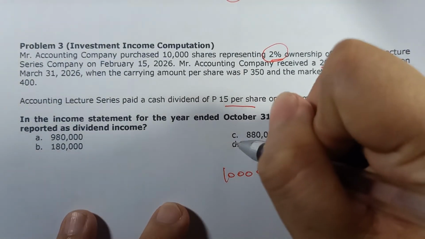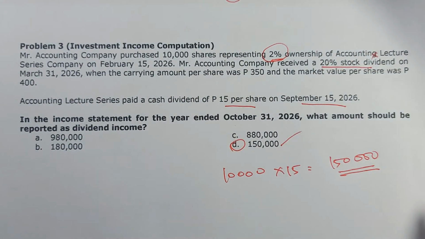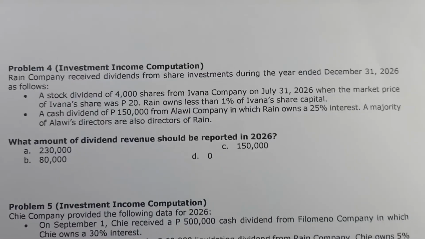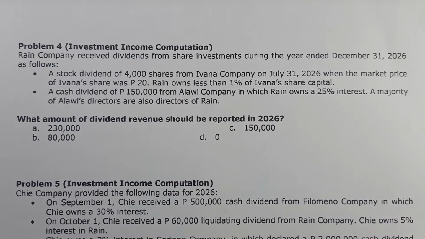Our final answer will be 150,000, or that is choice letter delta. Anak? So, that is illustrative problem number 3. Next, punta tayo sa illustrative problem number 4.